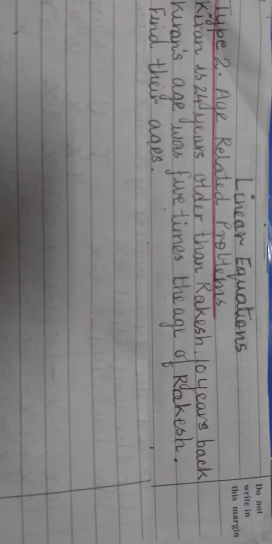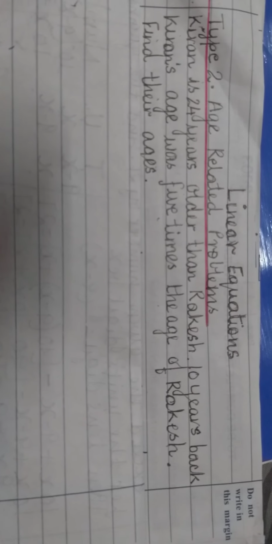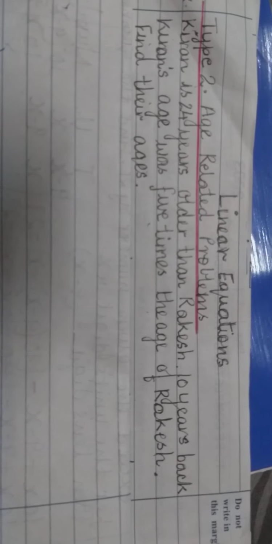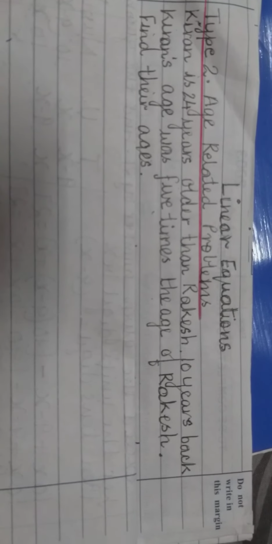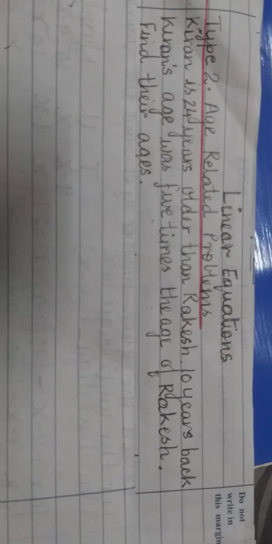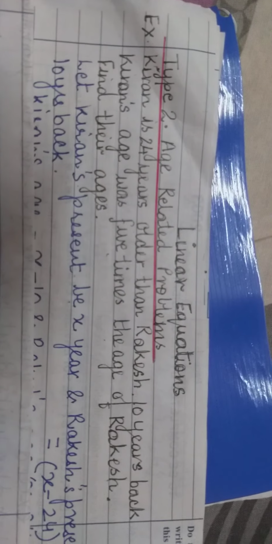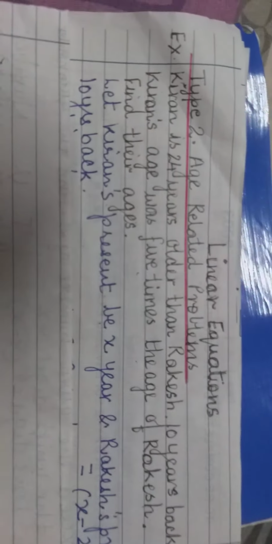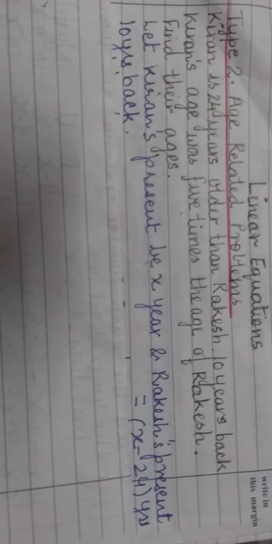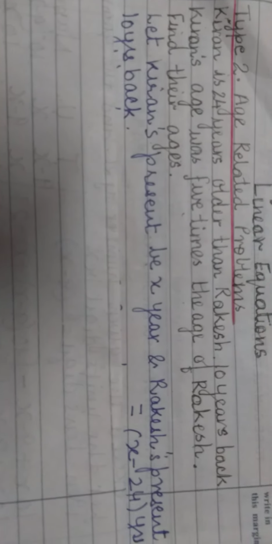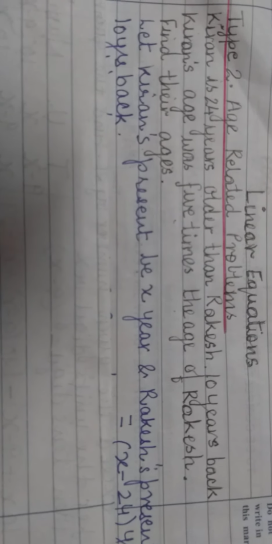Then what will be Rakesh's age? His age will be X minus 24 because Kiran is older than Rakesh. If Kiran is X, then Rakesh is X minus 24. Clear to you? Now, 10 years ago, that means 10 साल पहले. Is it clear to you?